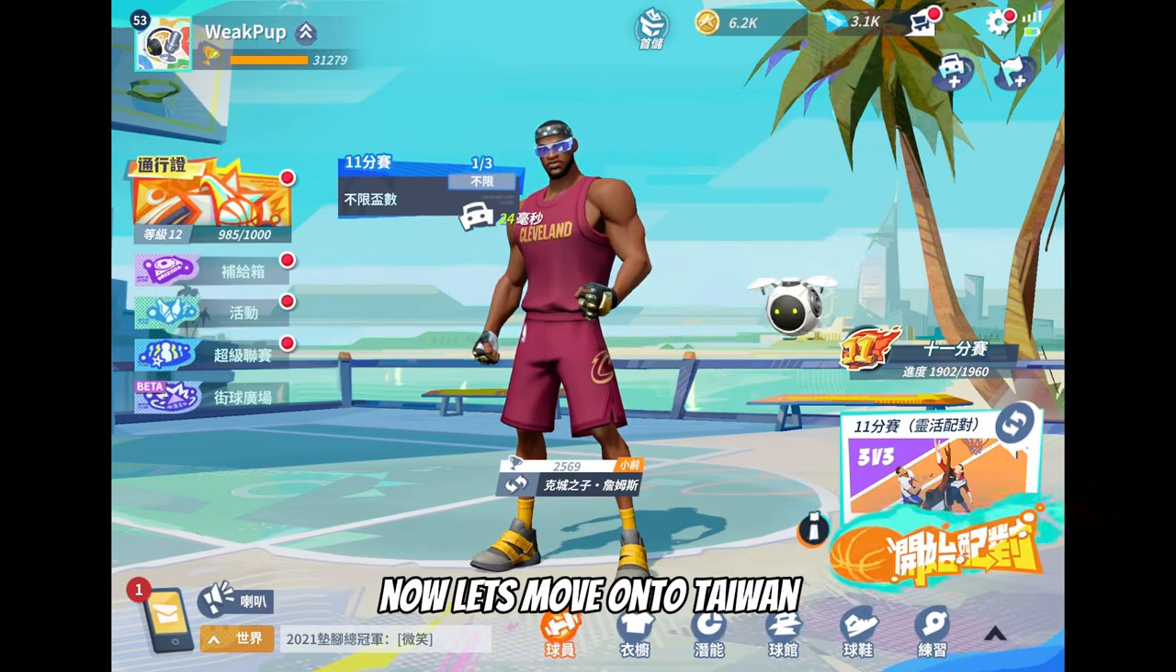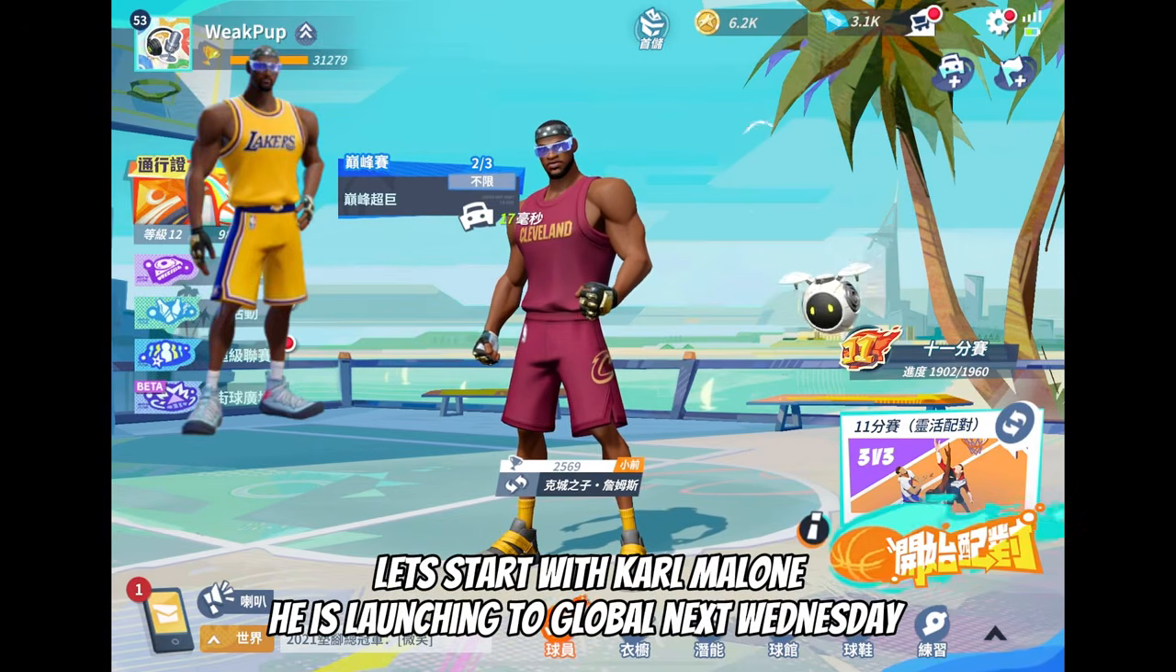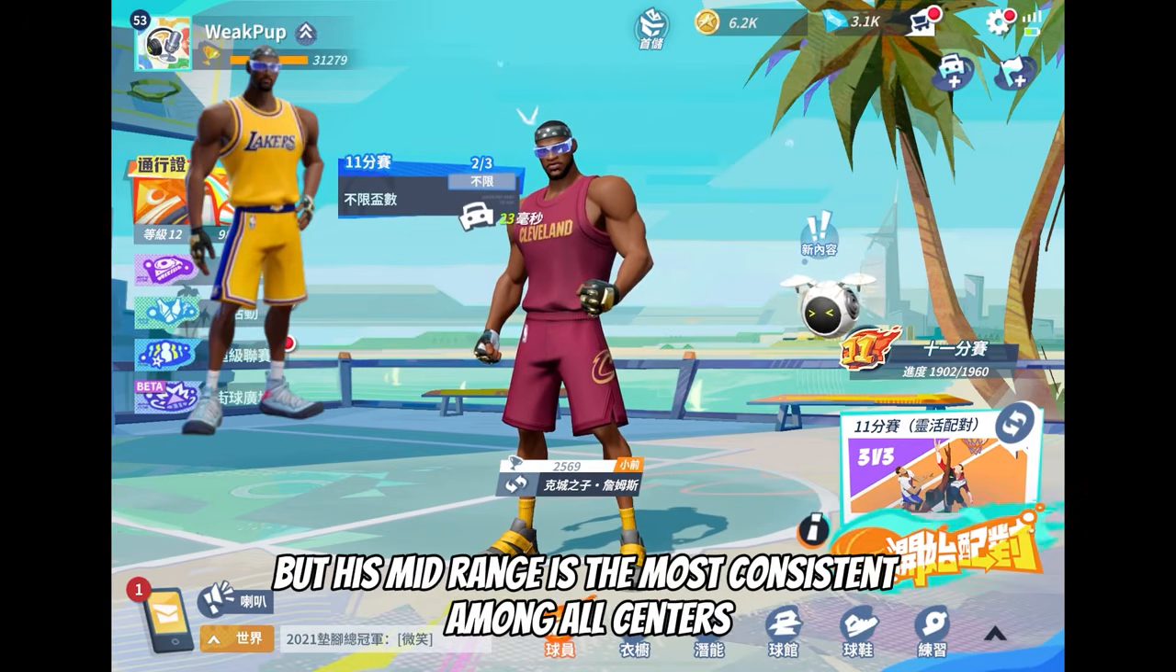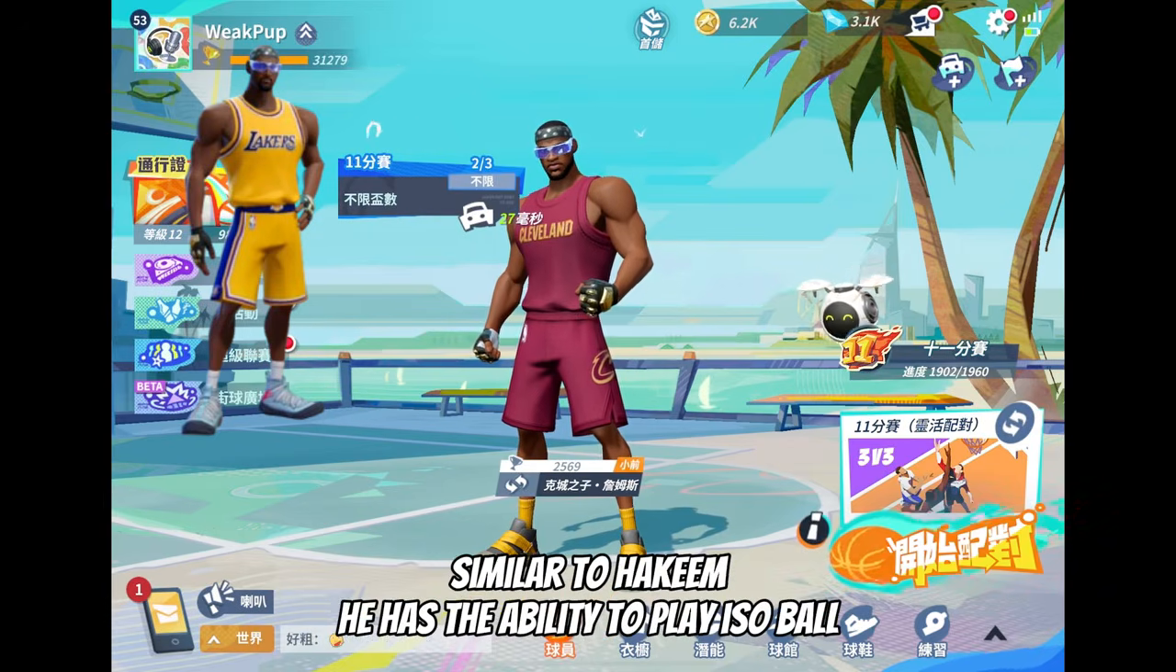Now let's move on to Taiwan. Let's start with Karl Malone. He is launching to global next Wednesday. Karl Malone is another center that cannot shoot 3 south, but his mid-range is the most consistent among all centers. Similar to Hakeem, he has the ability to play ISO ball.